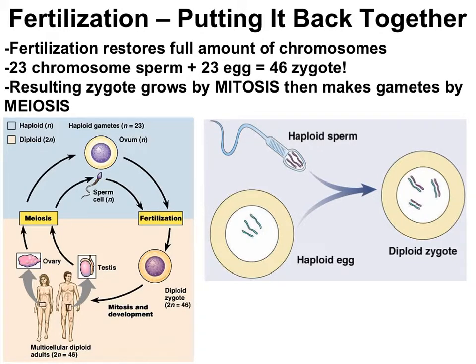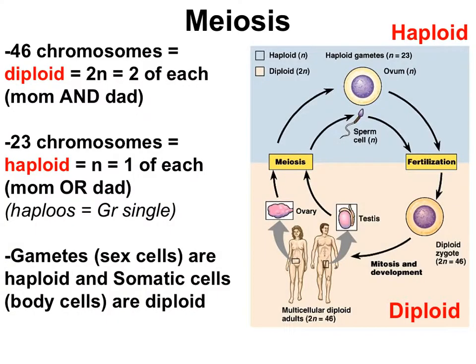The resulting zygote will have 46 chromosomes, and this makes a cycle, because the zygote cell then just divides and divides and divides and divides by mitosis to become a fully grown adult. Some of those cells undergo meiosis to become sperm and egg, and the cycle goes on and on. Now, there are some terms on this diagram that we need to master, and those terms are diploid and haploid.